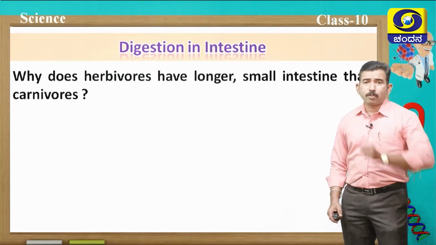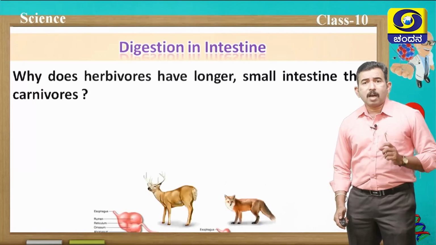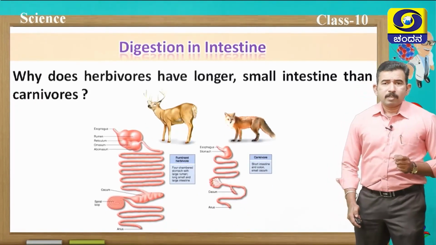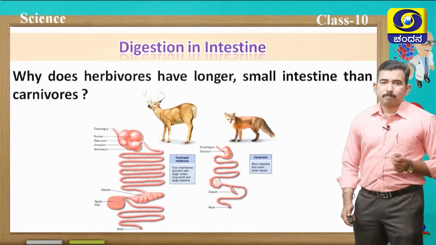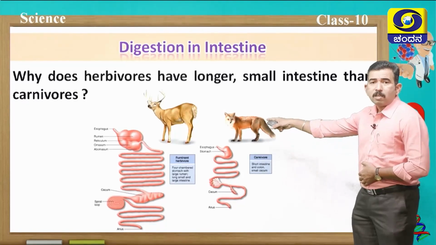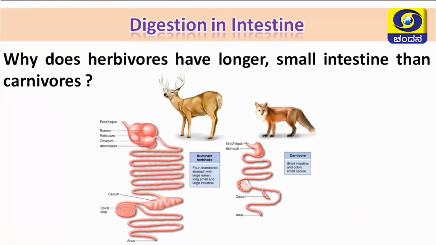Next, one question for you. Why do herbivores have a longer intestine than carnivorous animals? You can observe in this picture, herbivorous animals possess a longer small intestine than carnivorous animals. Here the deer has a longer small intestine and the fox has a very short intestine. What is the reason for this?